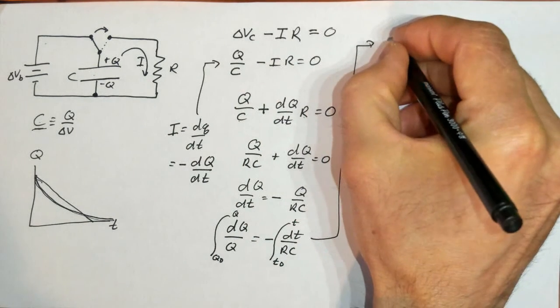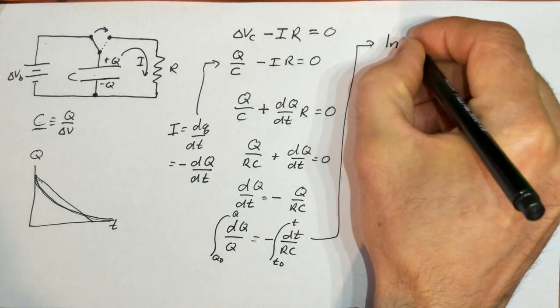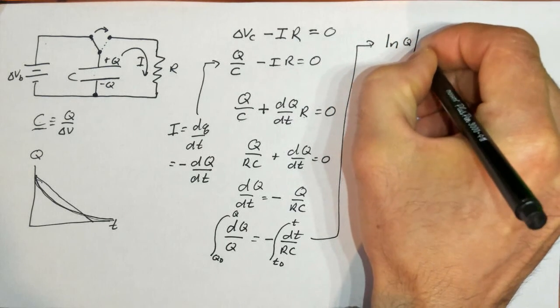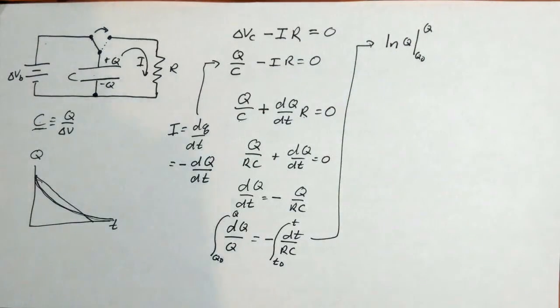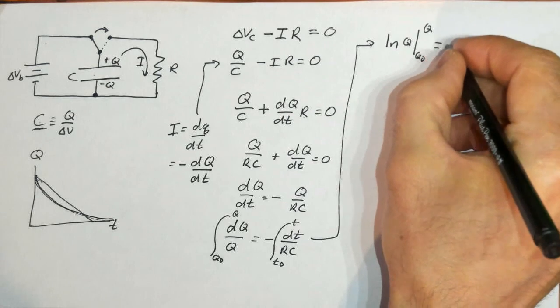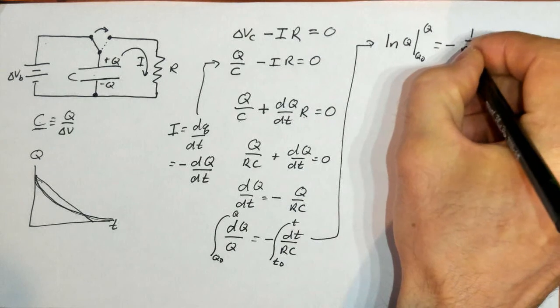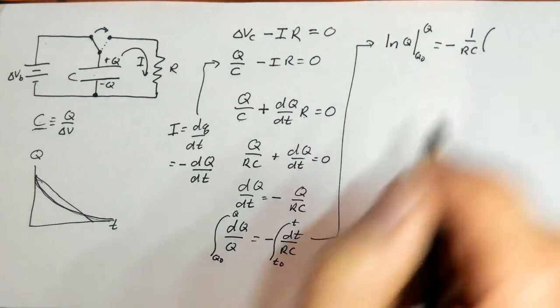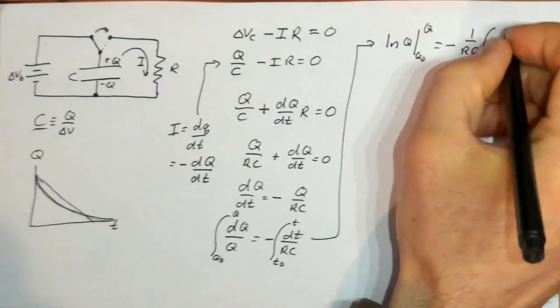The derivative of a natural log gives you an inverse, 1 over. So taking that derivative, we get the natural log of q evaluated from q0 to q, right? And that is going to equal negative. These are just constants, so I get negative 1 over RC, and the only thing left is dt, which means I just have t minus t0.